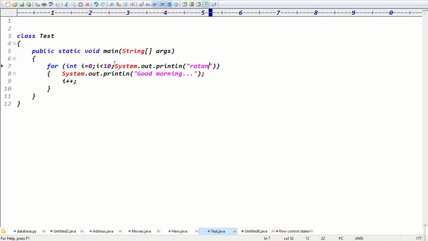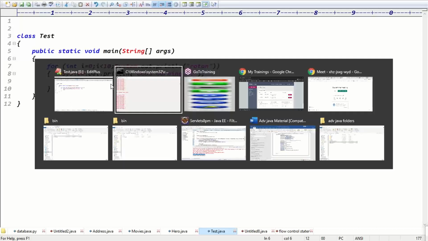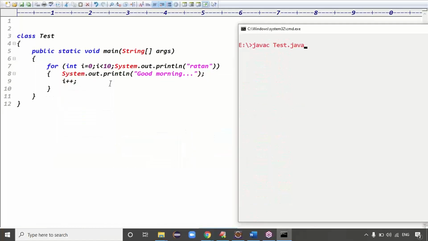What is the output now? In this case, what is the output? 10 times good morning and again 10 times Ratan? First, good morning 10 times printed, or 10 times Ratan is printed, or mixing of data is printing? Mixing of data. Yes, definitely we'll get mixing of data. First we get the good morning message, then Ratan. Again good morning Ratan, good morning Ratan, so the loop is repeated.